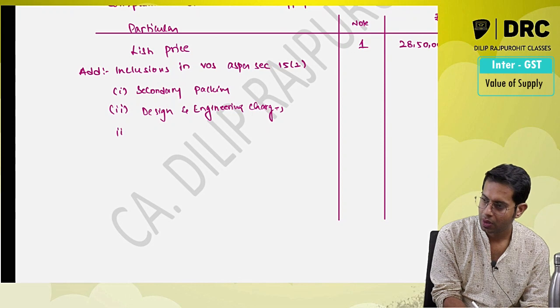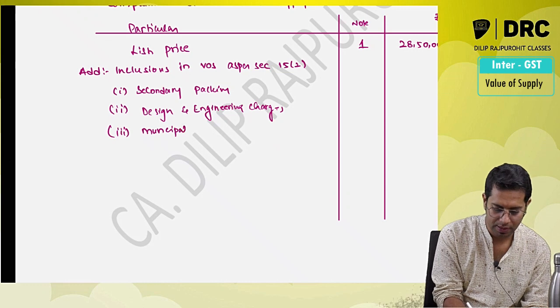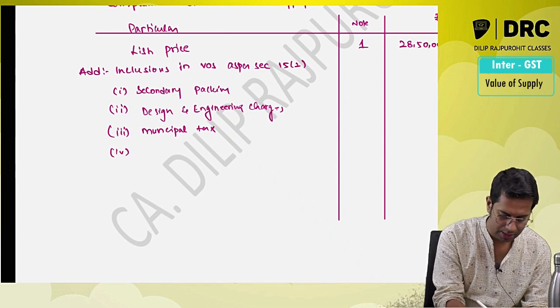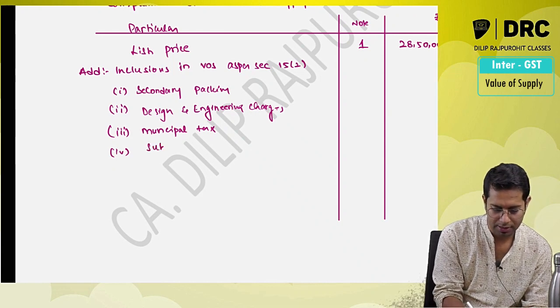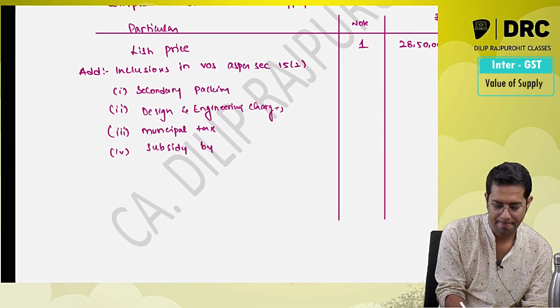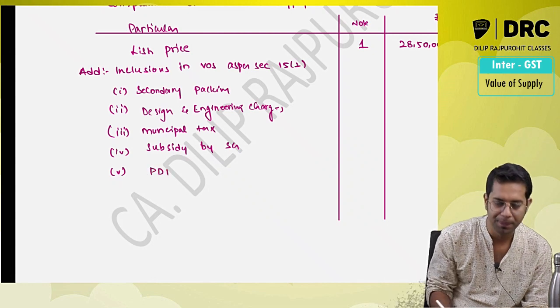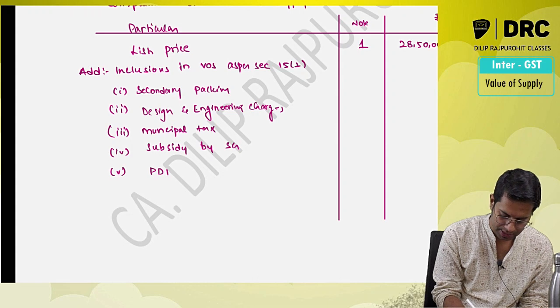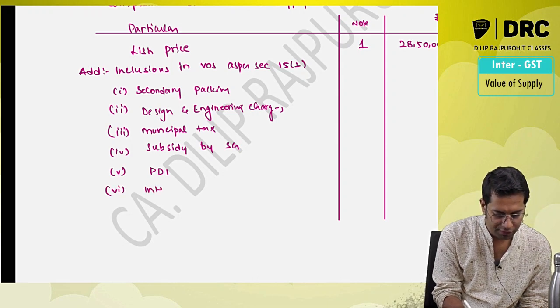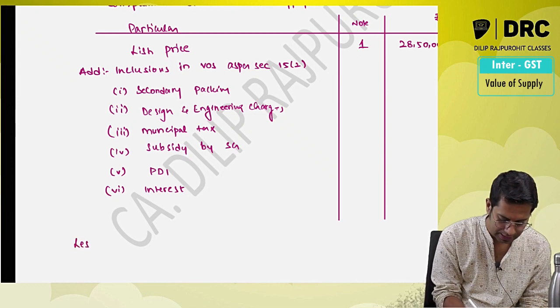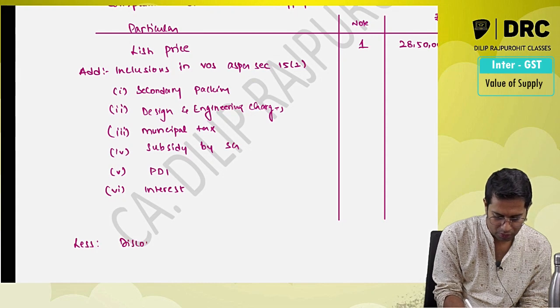Then point number 3, municipal taxes or tax levied by municipal authority. Then point number 4, subsidy by state government. Then pre-delivery inspection charges, and finally interest. That will give you an amount less discount or exclusion in value of supply.